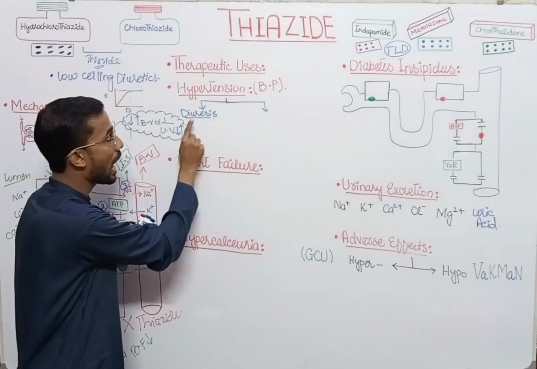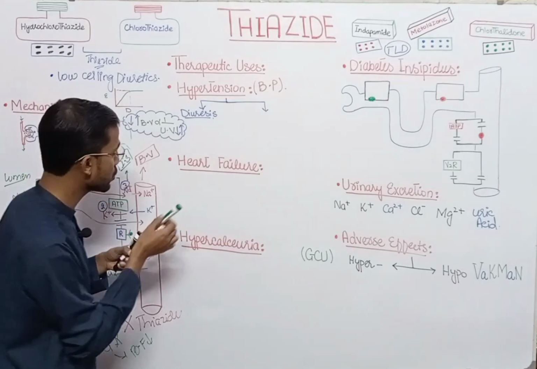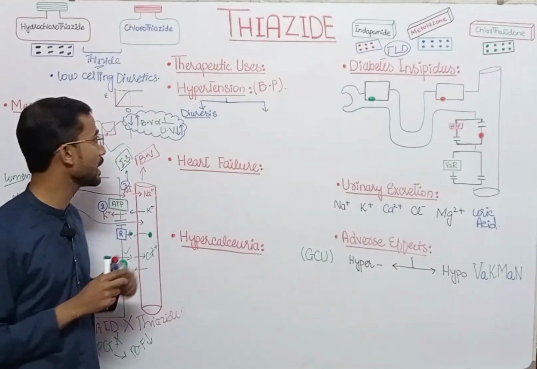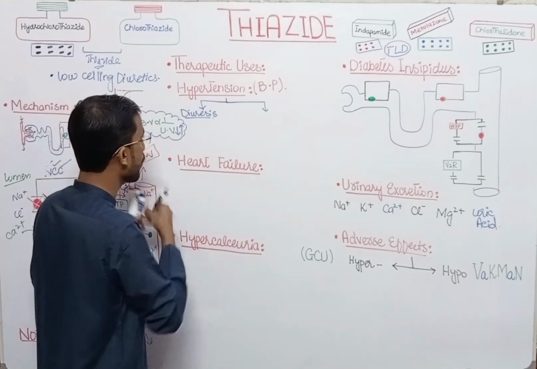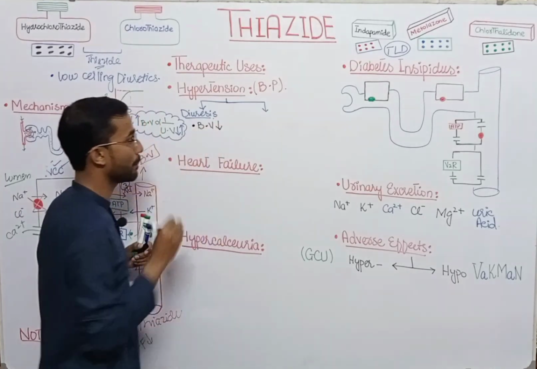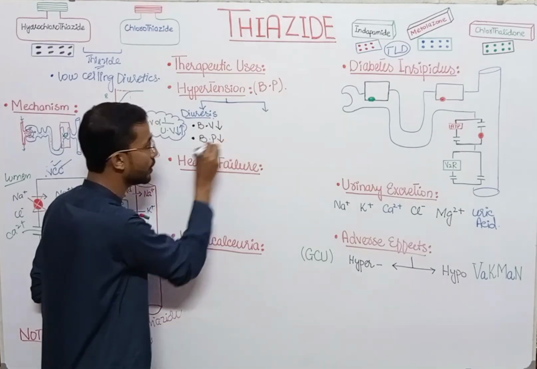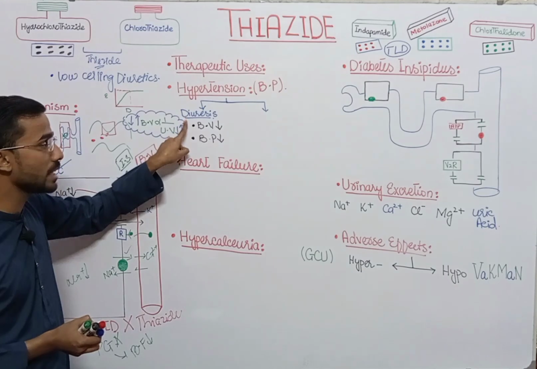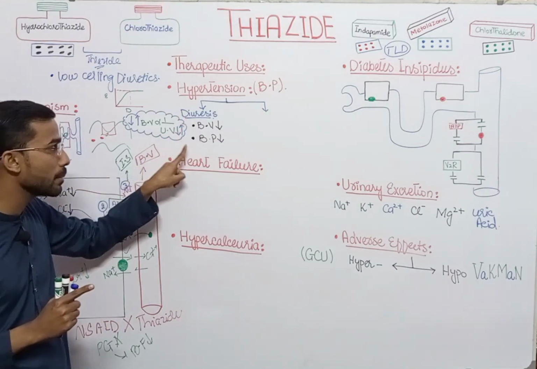So thiazides actually increase the volume of the urine. In that situation, if the volume of the urine increases, then what will happen? Then the blood volume will decrease. This is the case when the blood volume decreases, and then automatically the blood pressure will also be reduced due to the reduction of the blood volume. So due to the diuretic effect of the thiazides, the blood pressure can be reduced.